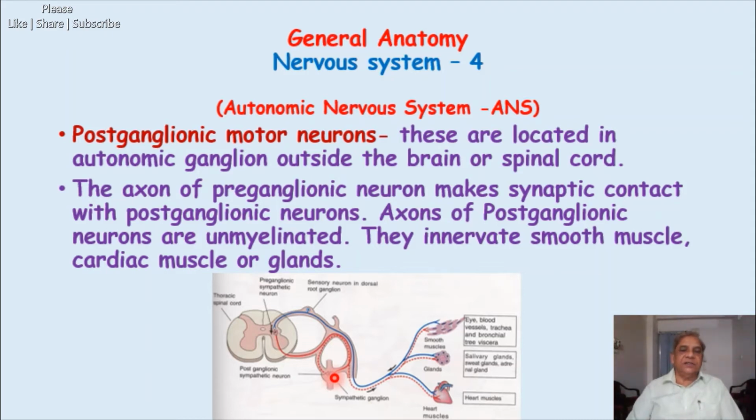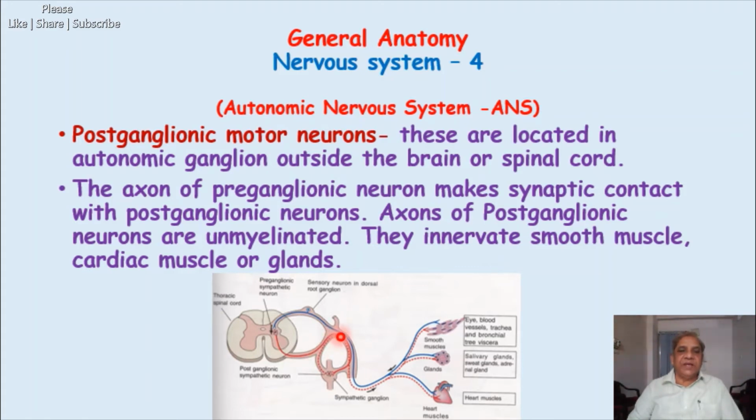So the second motor neuron, the postganglionic or postsynaptic motor neuron, is located in the ganglion. Now the axon of the preganglionic neuron makes synaptic contact with the postganglionic neuron, and then see where my pointer is moving, this is the axon of the postganglionic neuron.